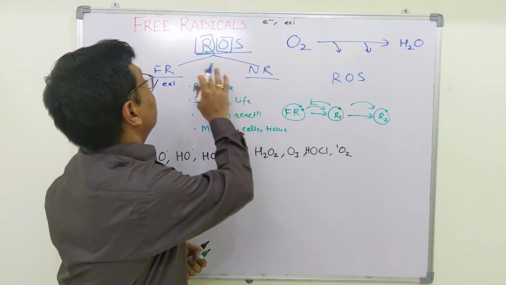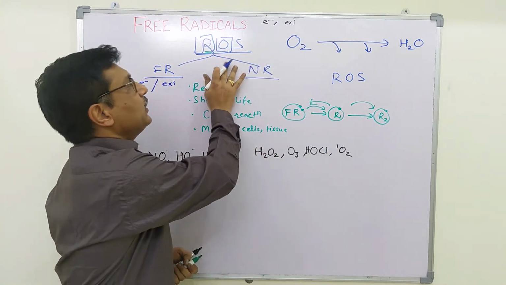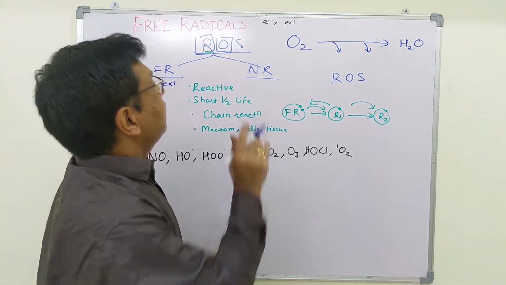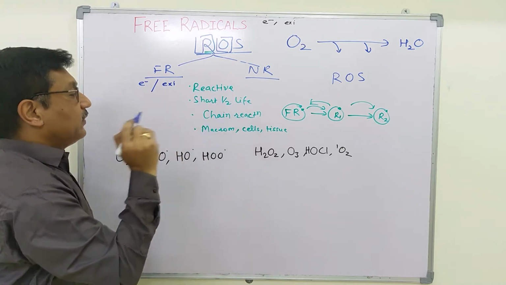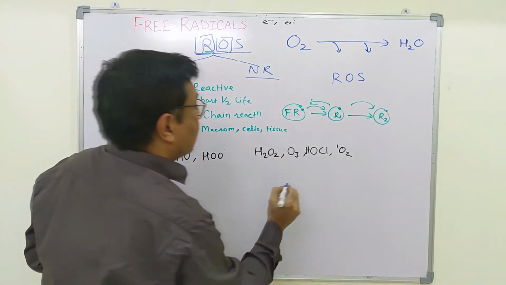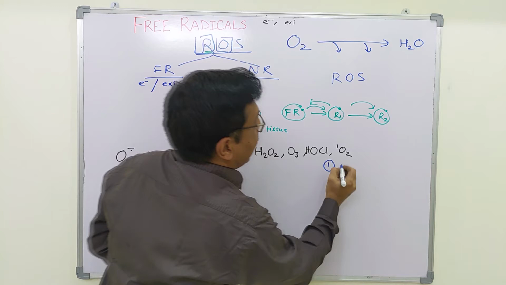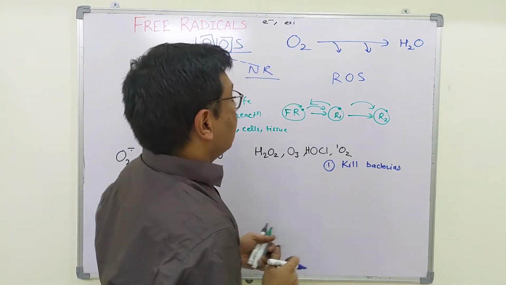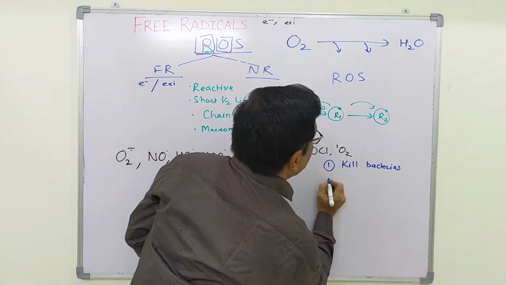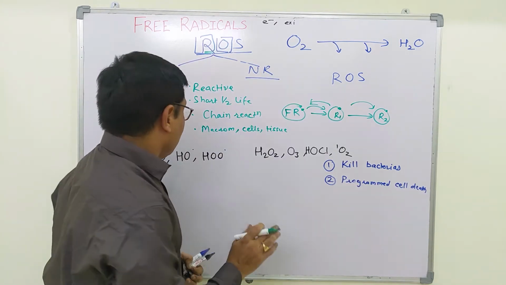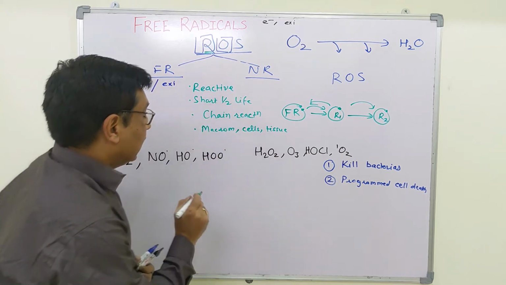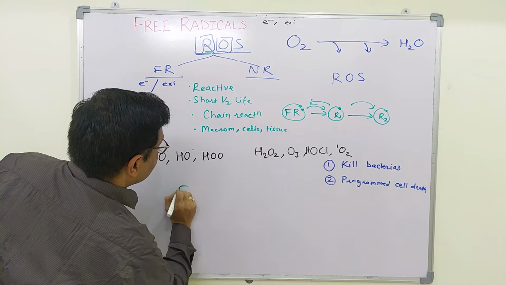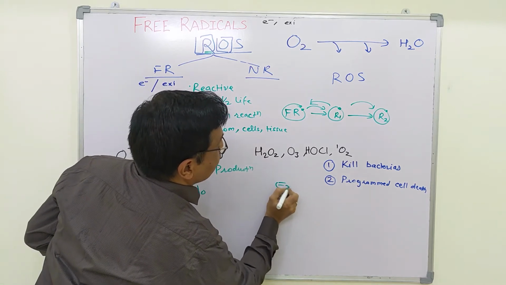So why are these free radicals or reactive oxygen species formed in the first place? The reasons for formation of reactive oxygen species are: number one, they are required to kill bacteria. The free radicals are also involved in programmed cell death. Coming to production of these free radicals or reactive oxygen species, it can be endogenous or exogenous.